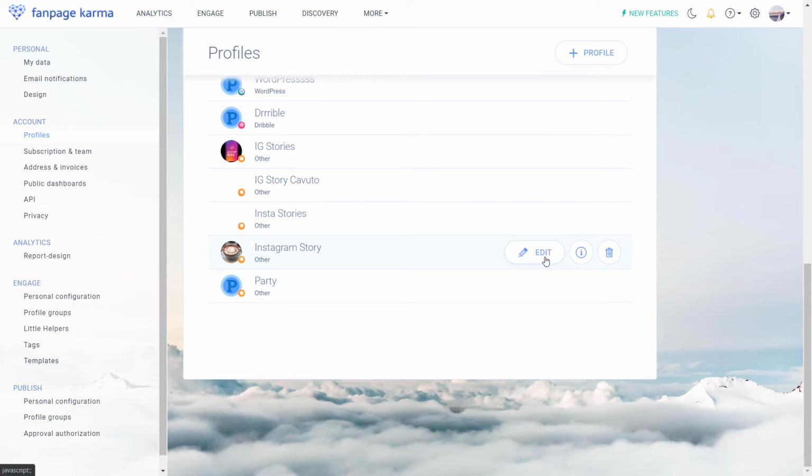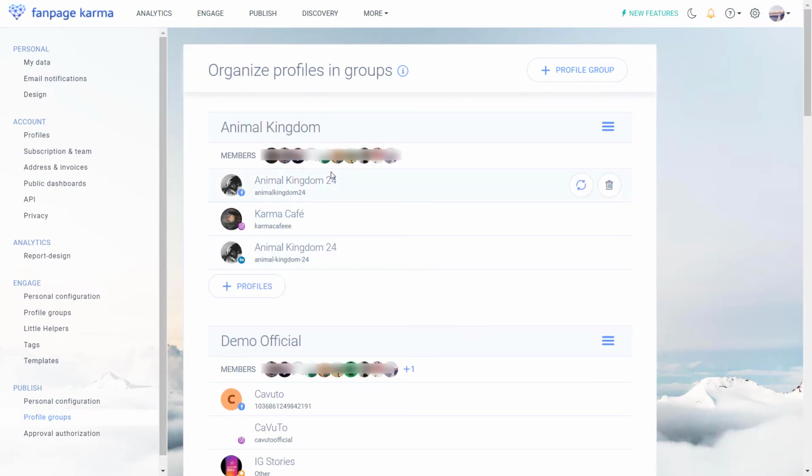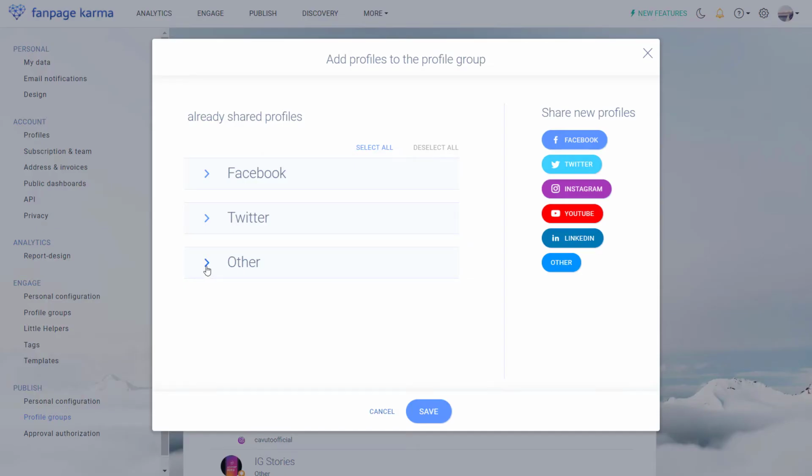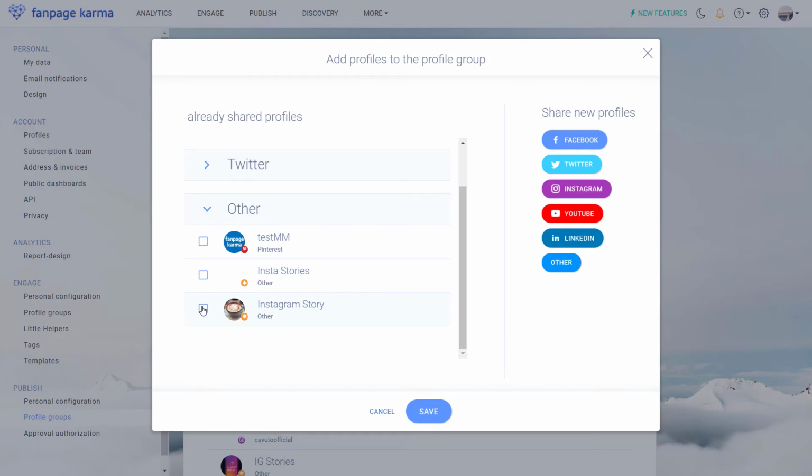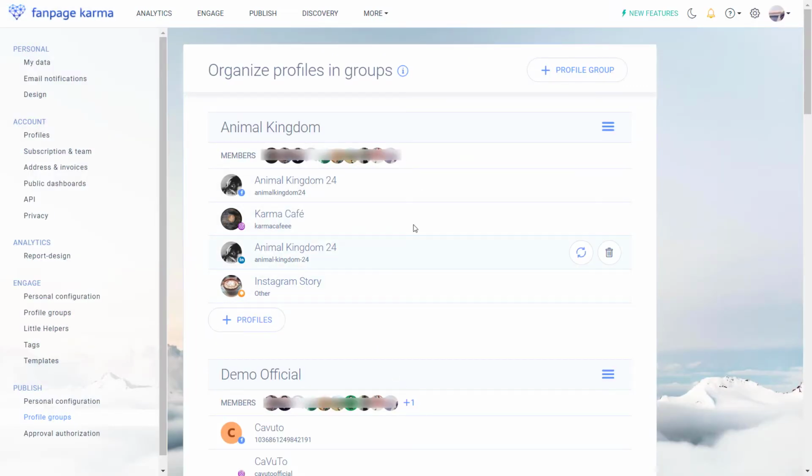Now we have to add this profile to a profile group. Go to Publish Profile Groups. I want to add it to this profile group, so click plus Profiles and select my profile. Now everything's set up and I can plan my post.